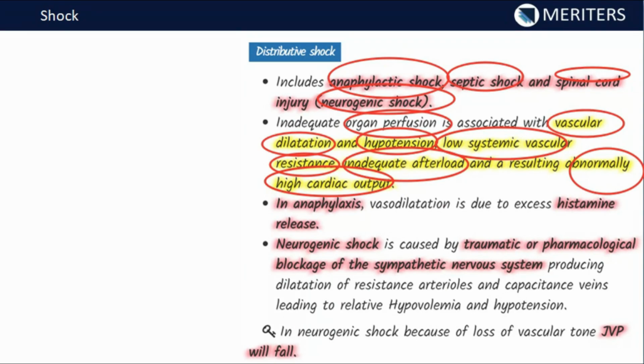Now in case of anaphylaxis, which is considered a type of hypersensitivity, and it is a life threatening type of hypersensitivity, in this we see the release of a lot of histamine. So there will be excess histamine release, and that will lead to vascular dilation. So vasodilation will be there, there will be decrease in the vascular resistance, and that will lead to the shock. That means that will lead to decreased perfusion to the tissues.